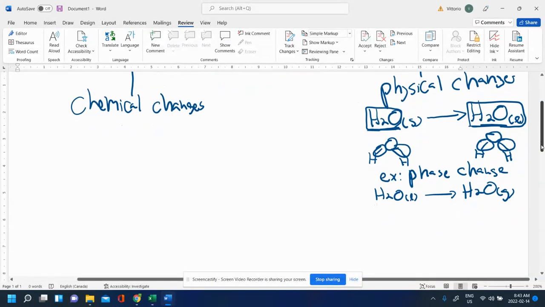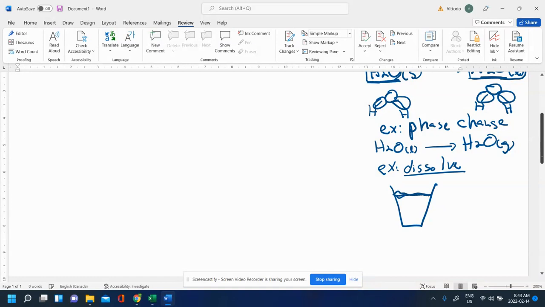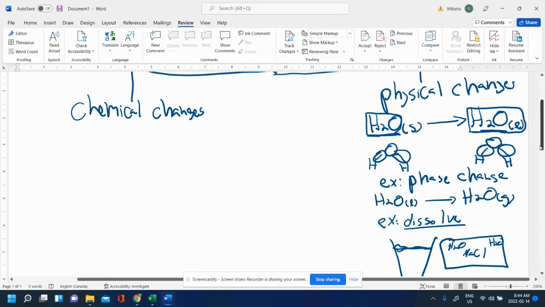whereas chemical changes will change the identity of the substance. Before we go to chemical changes, I want to do one more that students often forget. If you look at dissolving, when you dissolve something in, let's say, water, that's actually a physical process. It's a physical change that's happening. So if I put some salt into water, these are still salt and water inside. They didn't combine to form anything new. They didn't change their identity. It's just that the water and the salt are just swimming around together now. And that's it. But you still have H2O and you still have NaCl. They're just swimming around together in the glass of water. So dissolving is actually a physical process as well.